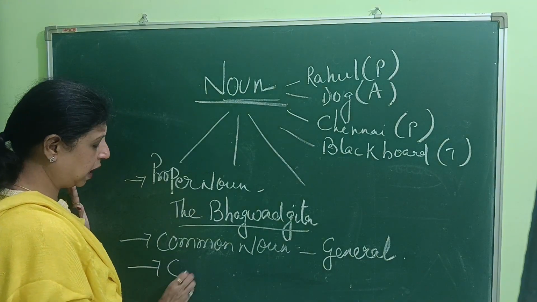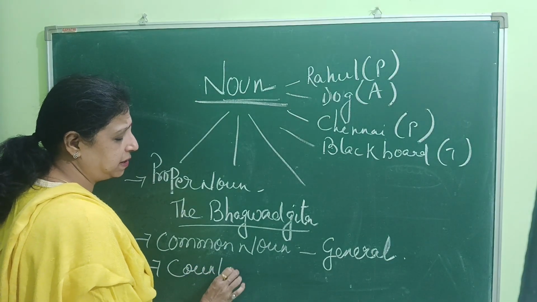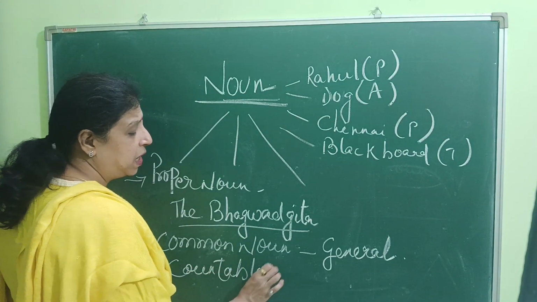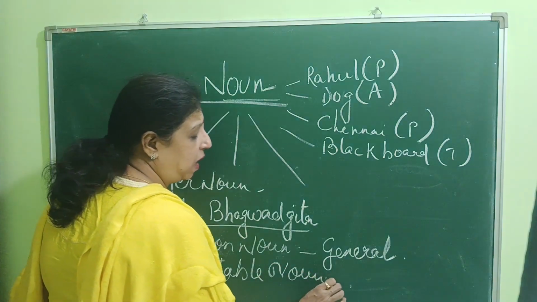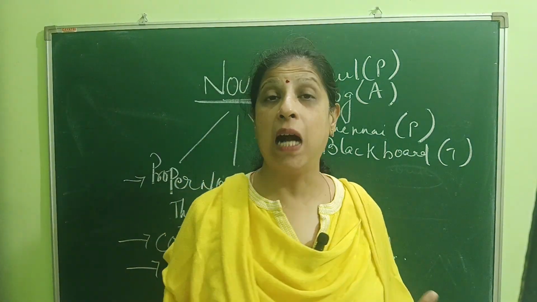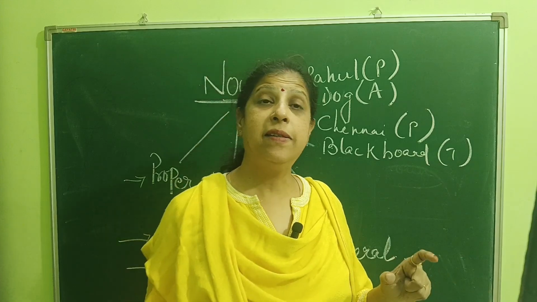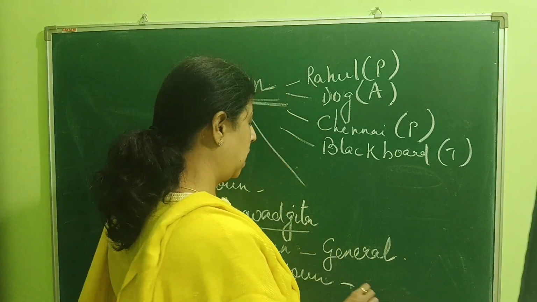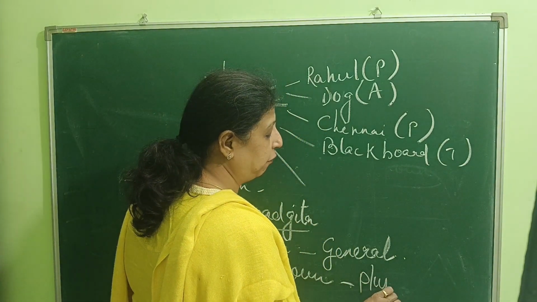Now we come to countable nouns. What is a countable noun? A countable noun is a noun which we can count, and it has its plural form.